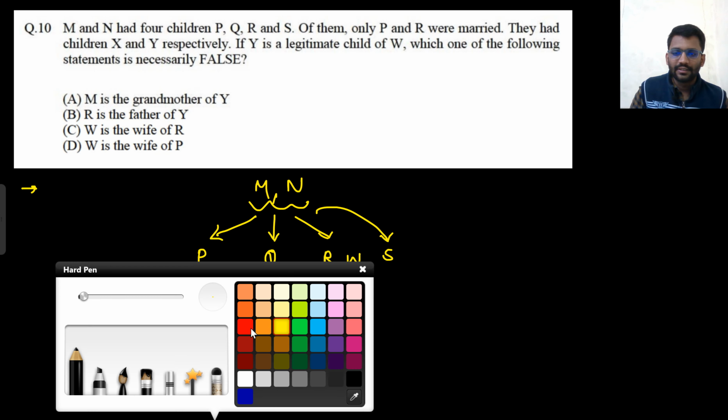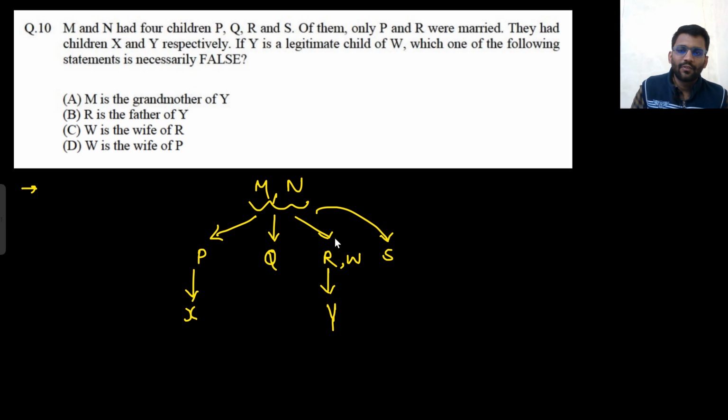Necessarily false. So let's read the first statement. M is the grandmother of Y. They are father, mother, grandfather and grandmother, so any possible case can be there. M can be grandmother as well or grandfather as well. So there is a possibility that M can be grandmother, so this can be true. Necessarily false means there is no possibility that this can be true, so this is not necessarily false. What if M is a woman? If M is a woman, that means M will be the grandmother of Y only, right? So it is not necessarily false.